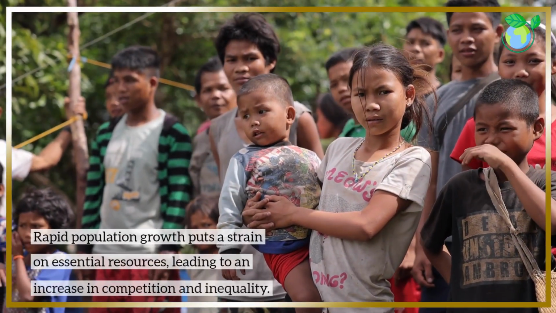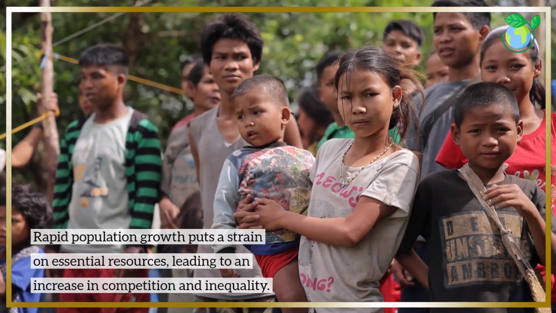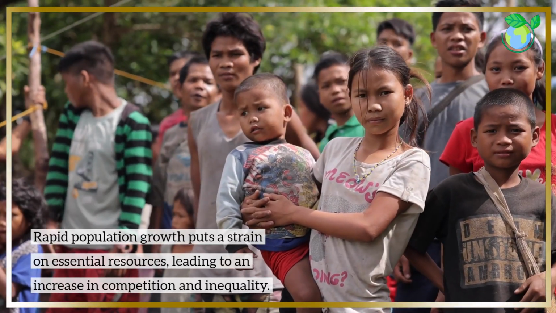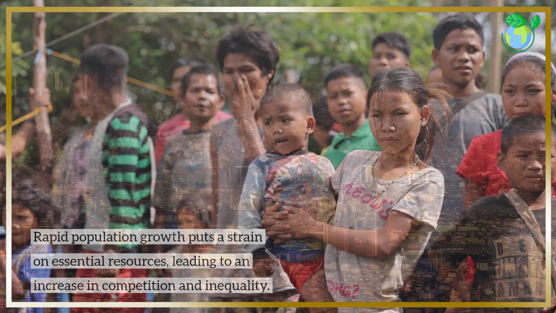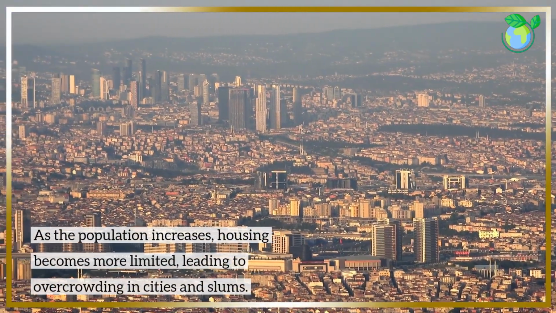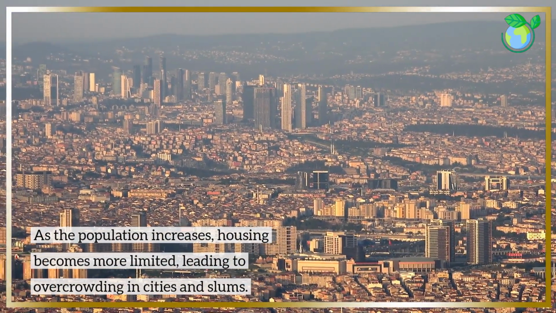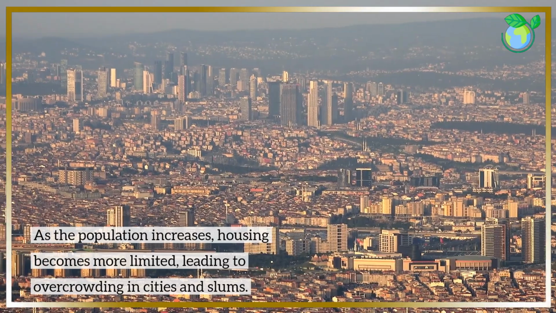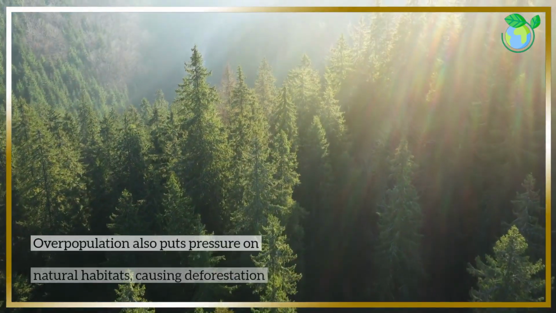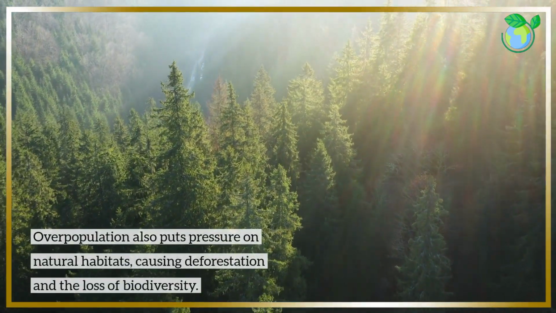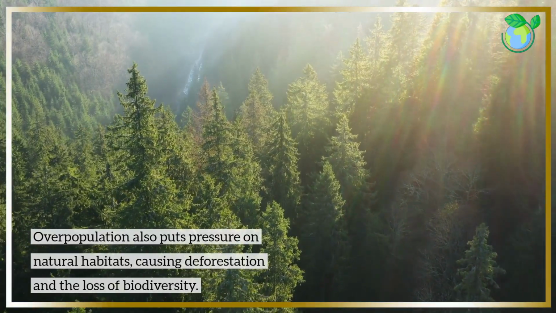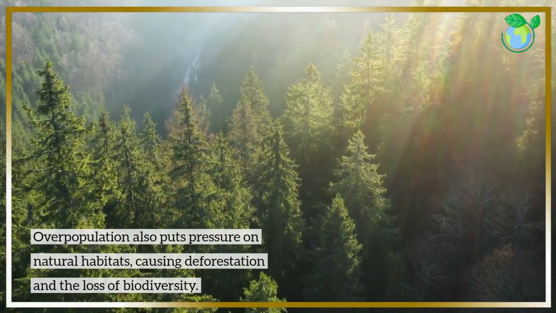Rapid population growth puts a strain on essential resources, leading to an increase in competition and inequality. As the population increases, housing becomes more limited, leading to overcrowding in cities and slums. Overpopulation also puts pressure on natural habitats, causing deforestation and the loss of biodiversity.